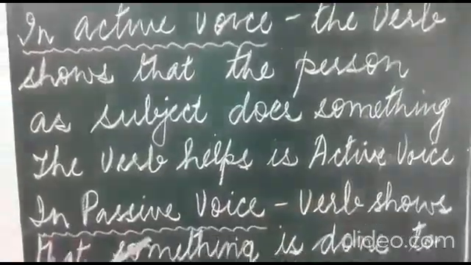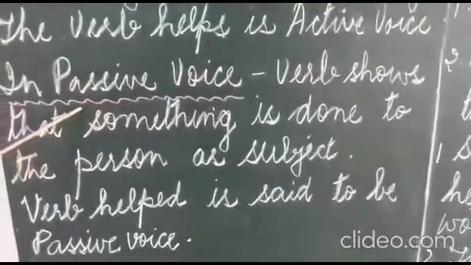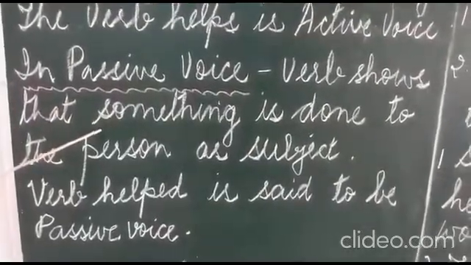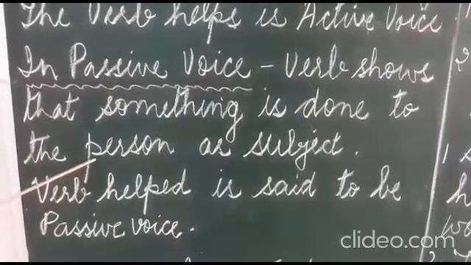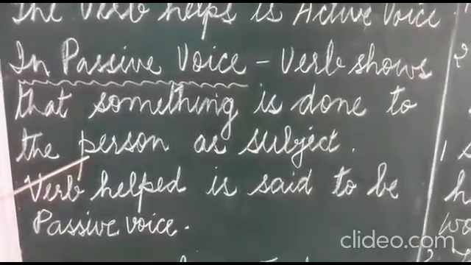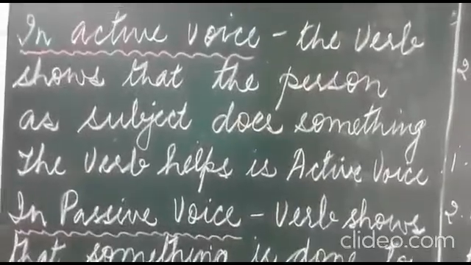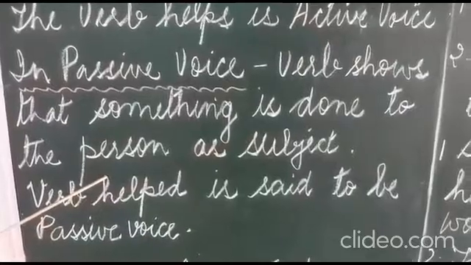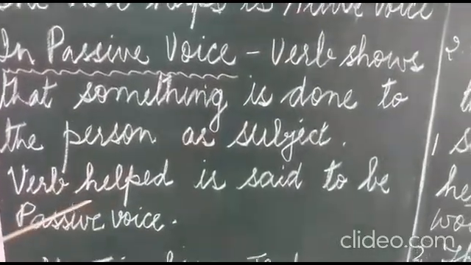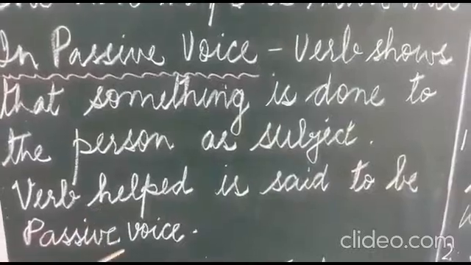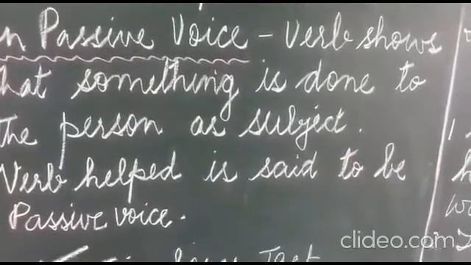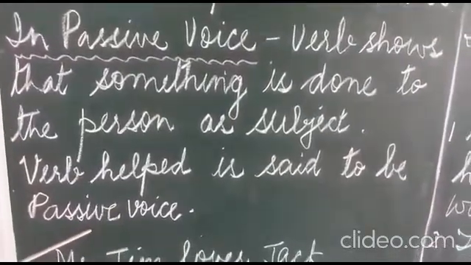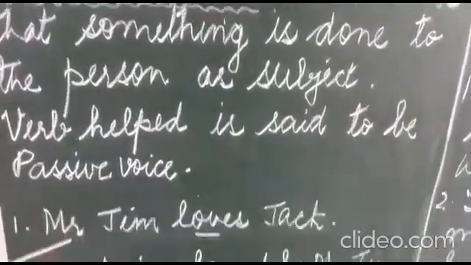Now, look at passive voice. In passive voice, the verb shows that something is done to the person. In the active, the subject does something, and in passive, something is done to the person as subject. And the verb is said to be passive. In this sentence, the verb is passive voice. Now look at the example.